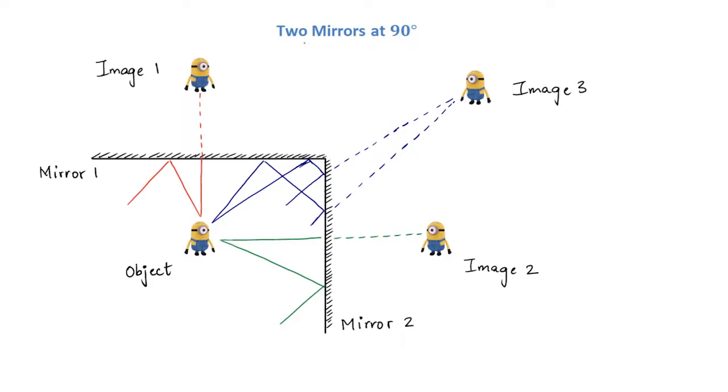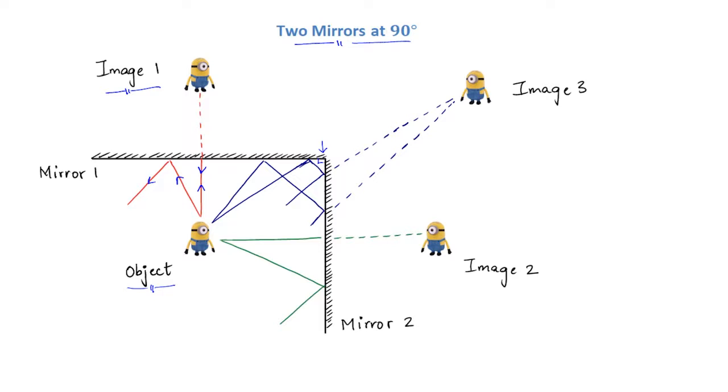So, we have two mirrors and the angle between them is 90 degrees. So, let us draw a few light rays to understand how the images are formed. The light rays from here fall on mirror 1 and get reflected to form an image behind mirror 1.